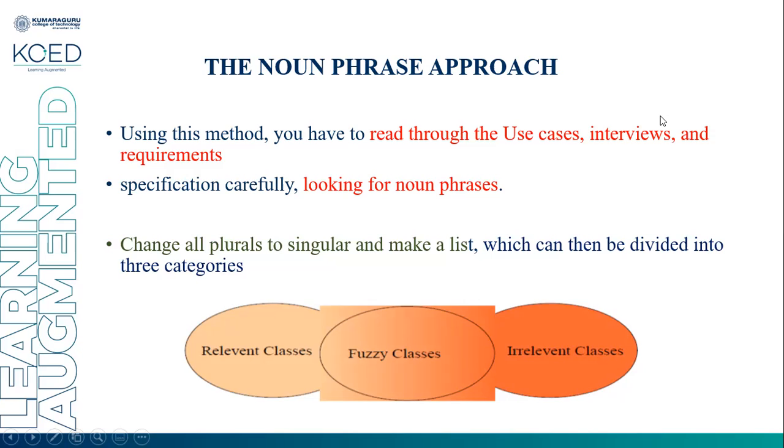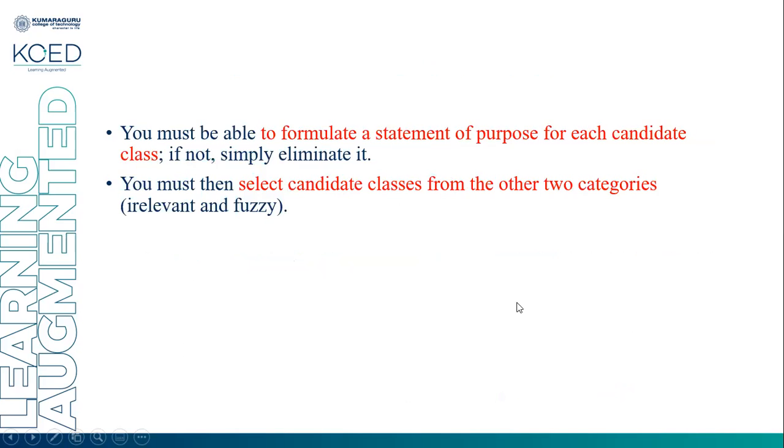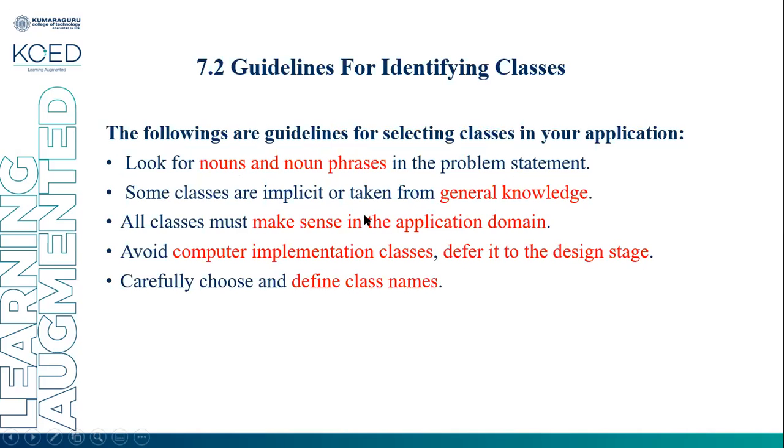So you go through the use cases, interviews, and requirement specification, extract the nouns, convert plurals into singular, and see where they initially fall, whether relevant, fuzzy, or irrelevant. You must be able to formulate a statement of purpose for each candidate class. If you are not able to give a purpose statement, simply eliminate it. You must then select the candidate classes from the other two categories, irrelevant and fuzzy.